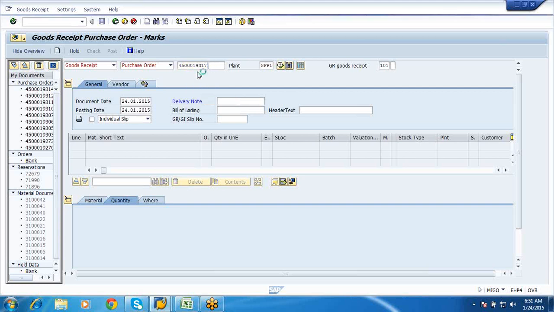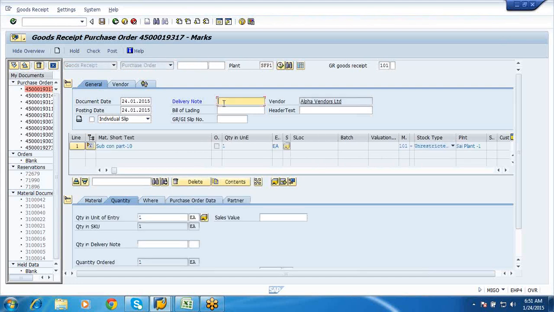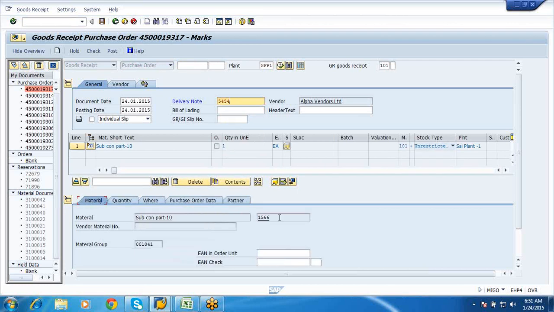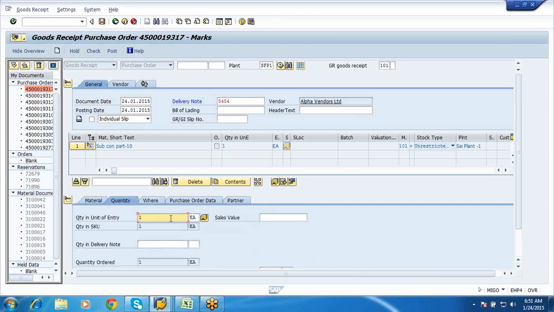Say enter. I'll give my delivery note 5454. Material, see, this is the subcontracting mother part. This is the final assembly. Then you have your quantity, we are receiving one quantity.